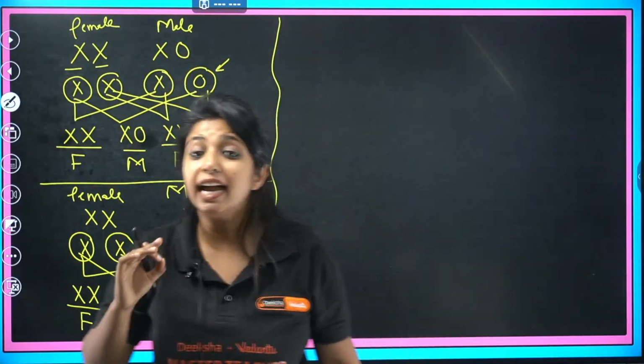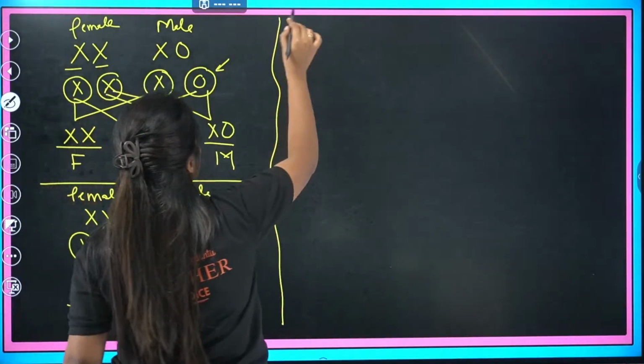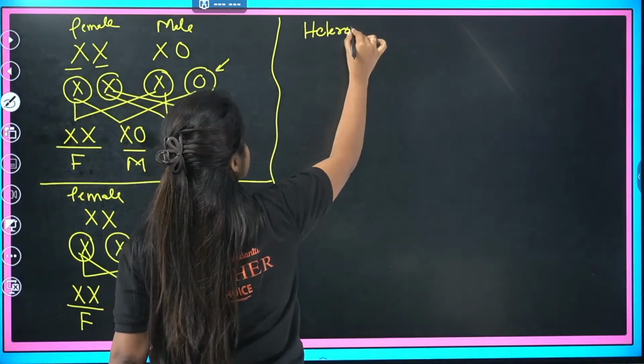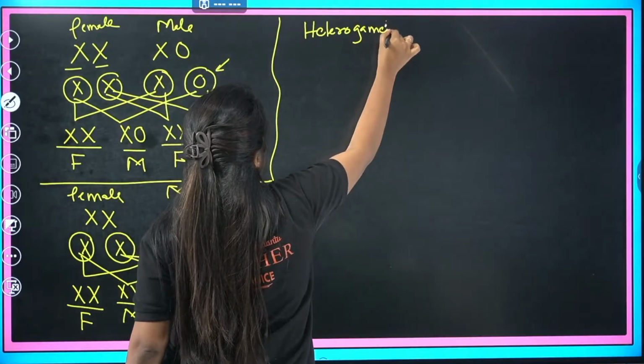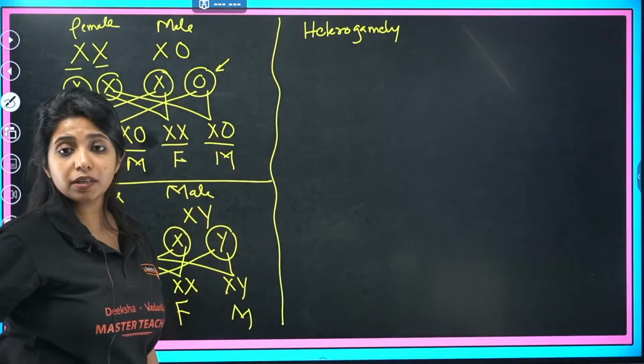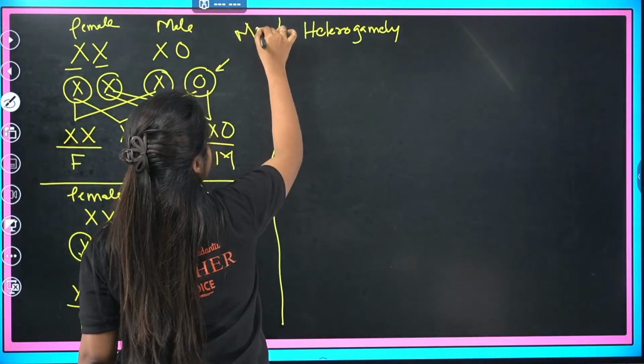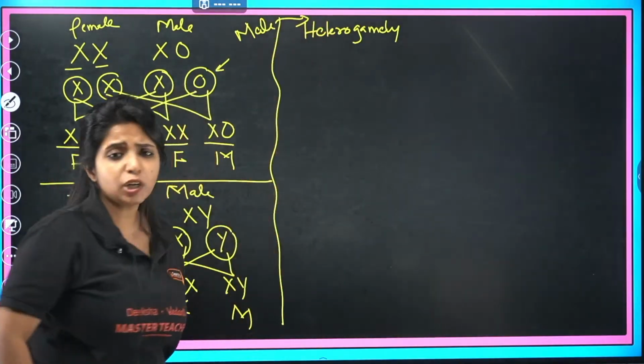Heterogamety. Hetero means different, two different types of gamete. Now here is male producing it or female producing it? Males are producing it, which is why you call this male heterogamety.